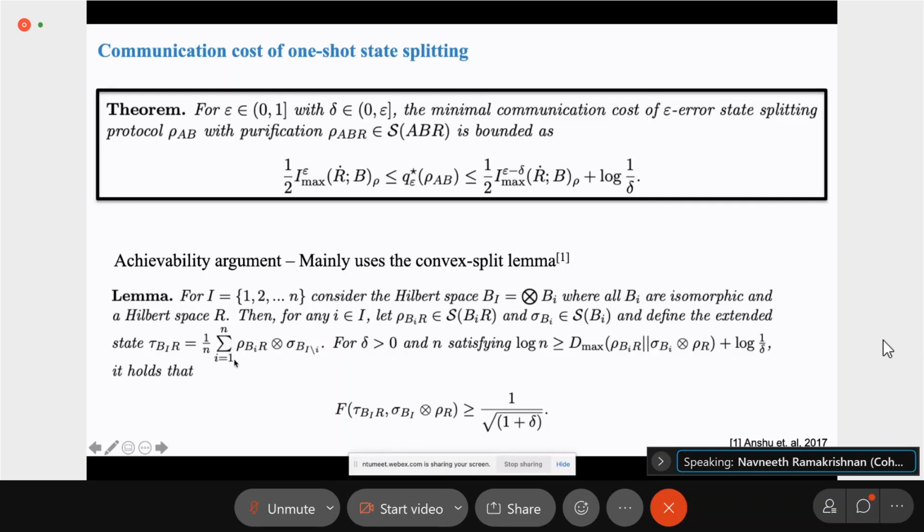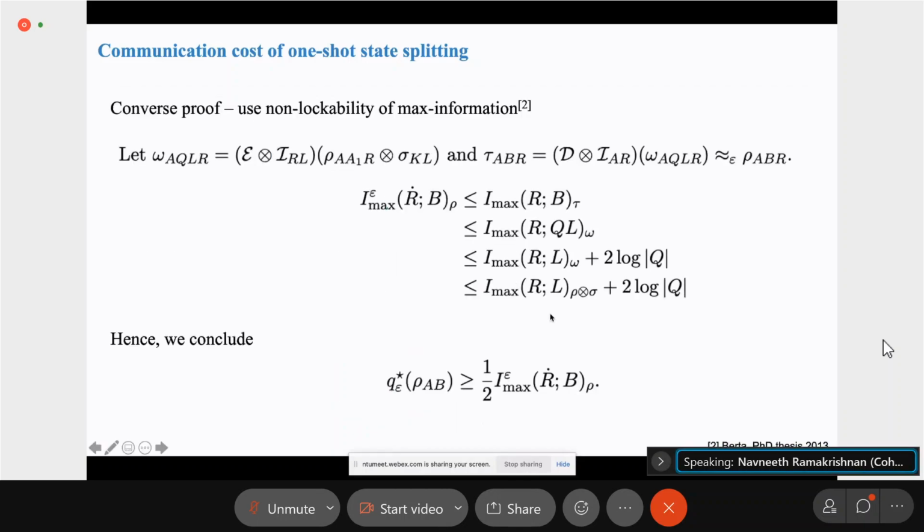So the convex split lemma says that if you have such a state, then the fidelity between tau, this extended state, and just the case where you have sigma on all the B_i's, tensored with rho_R, so that fidelity is close to 1 if n is large. And that's really the main tool behind the argument that gives you the achievability. In fact, the proof is kind of similar to what is in this reference, except that those authors leave it in terms of the smoothed max information, and we need it in terms of the partially smoothed max information.